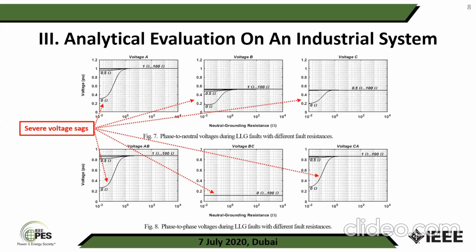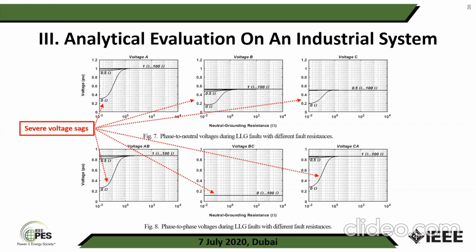For figure 8, for the phase-to-phase voltage and line-to-line fault, there are severe voltage sags again for voltages AB, BC, and CA when the fault resistance is 0 ohm, while for other values of fault resistance, the magnitude remains 0.85 for voltage AB, and extreme voltage sag for BC voltage is found for any value of neutral grounding resistance.